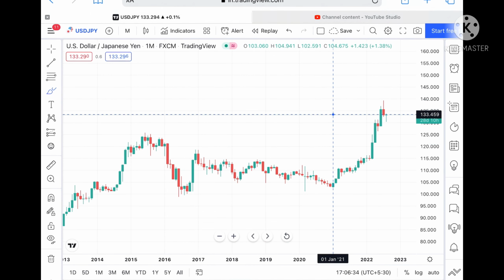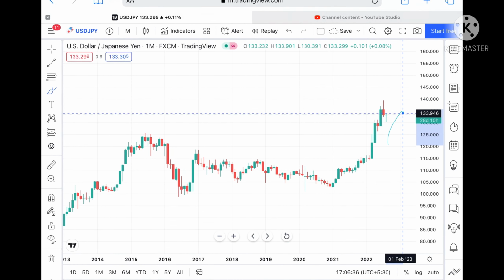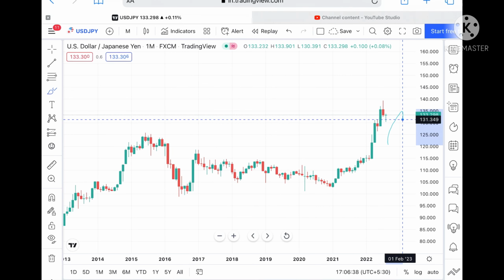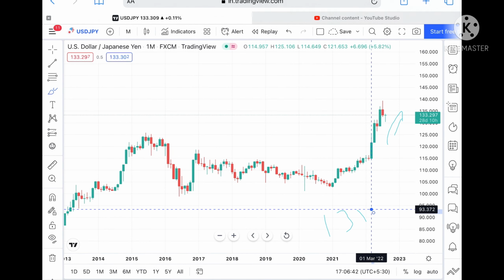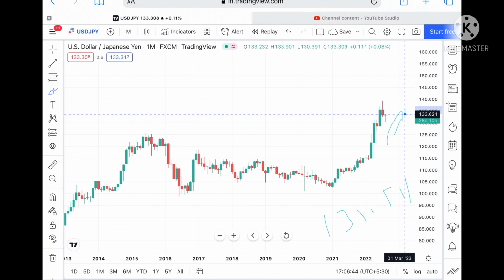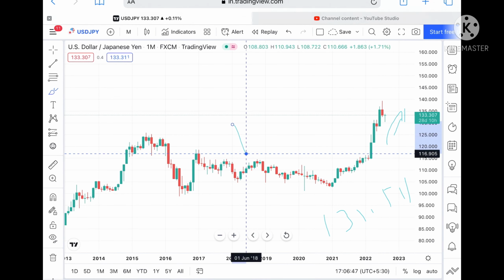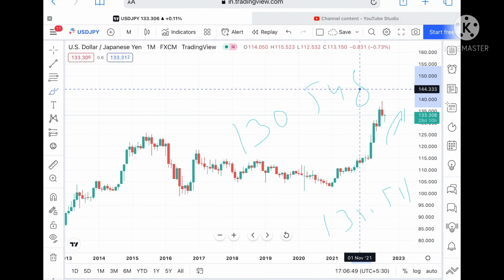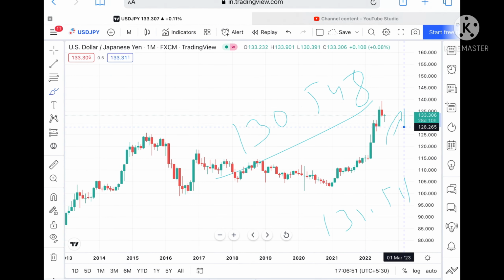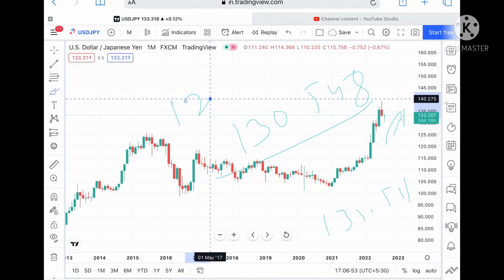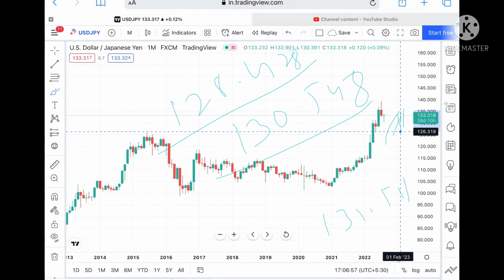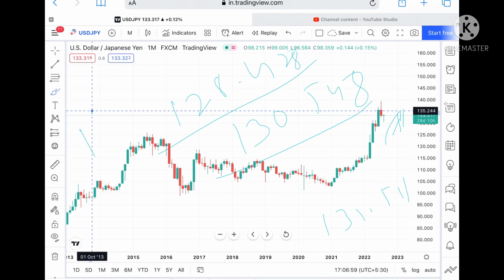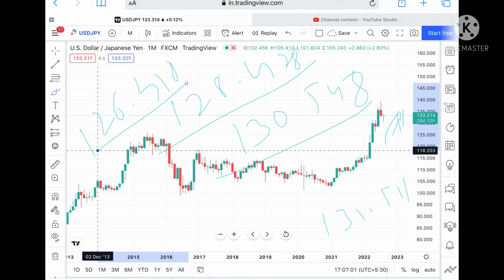Suppose if this particular level didn't sustain, it can fall further low towards a level of 131.511. If that level goes downside, then it can touch a level of 130.548, and from there it can move further low towards a level of 128.428. Once the price falls below that level, it can fall further low towards a level of 126.318, and then it can move further low.